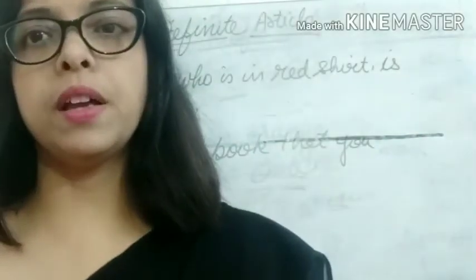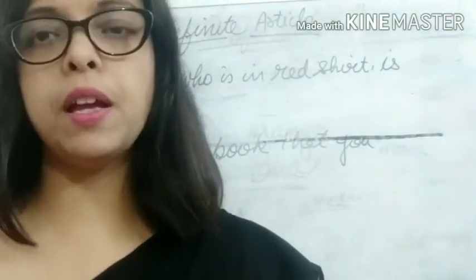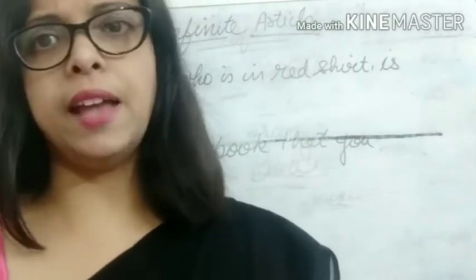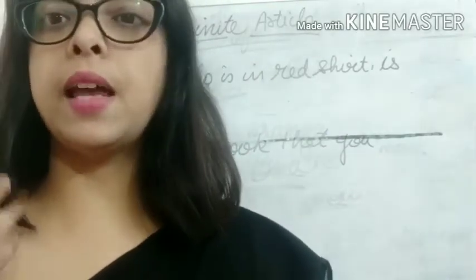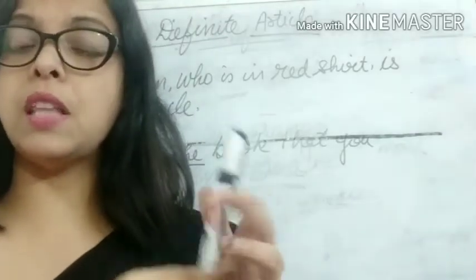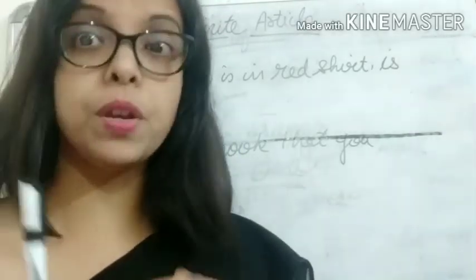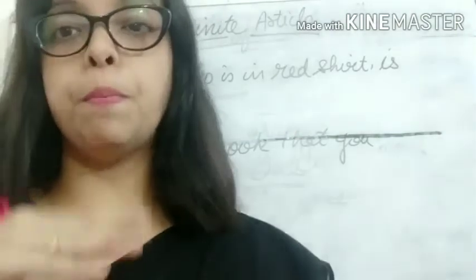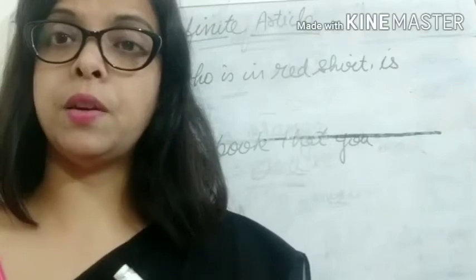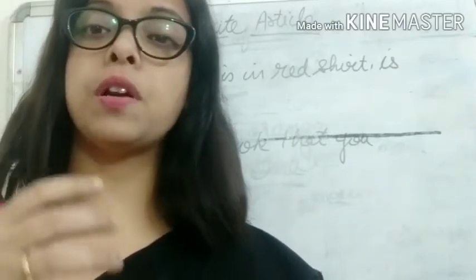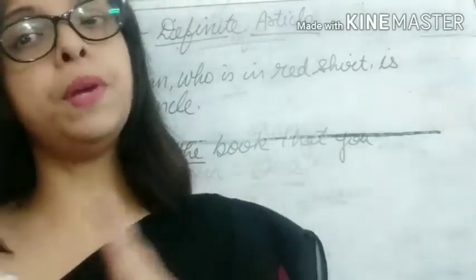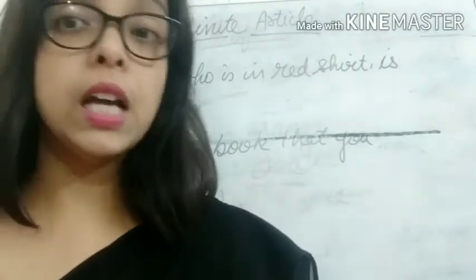As I said, give me a pen means any pen you give me, and then I say the pen is nice, meaning now I'm talking about the pen that you gave me. So when we repeat things, children, the repetition means we are talking about a particular person, place or thing, and then we use the article the.